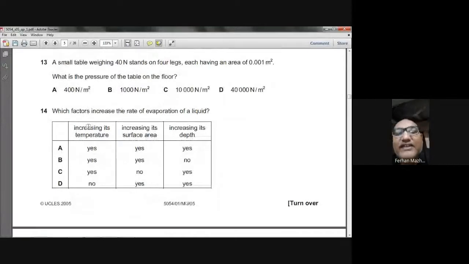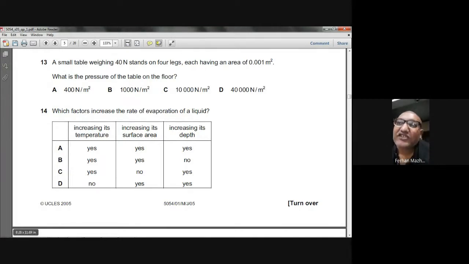Okay, so question number 13. A small table weighing 40 Newton stands on four legs, each having an area of 0.001 meter squared. What is the pressure of the table on the floor? You see, the weight of the table is 40 Newton. It's standing on four legs. Each leg has an area of 0.001 meter squared. So the total area in contact with the ground will be 4 multiplied by 0.001 meter squared. The pressure will be equal to the weight of the table divided by the total contact area.